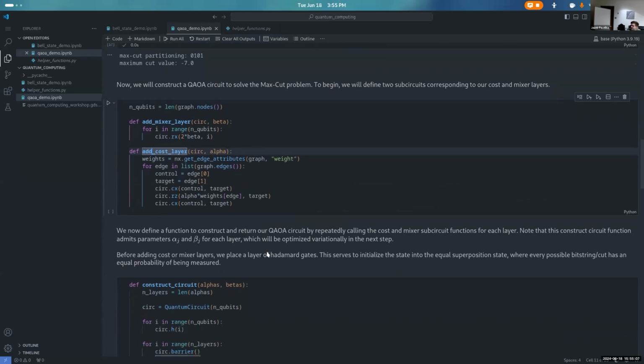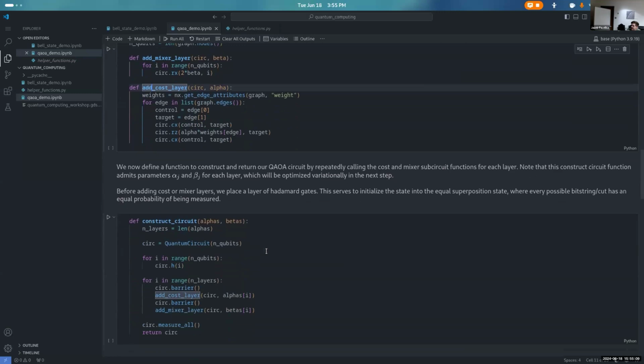Okay, so now we get into some of the more complicated stuff. What we're going to do here is define a function that will construct and return our QAOA circuit by repeatedly calling our cost and mixer subcircuit functions that we defined up here. As a note, this is going to admit parameters alpha j and beta j that could potentially be different for each layer. So this whole thing is going to be parameterized by a vector of alphas and a vector of betas, or a list, because we're in Python.